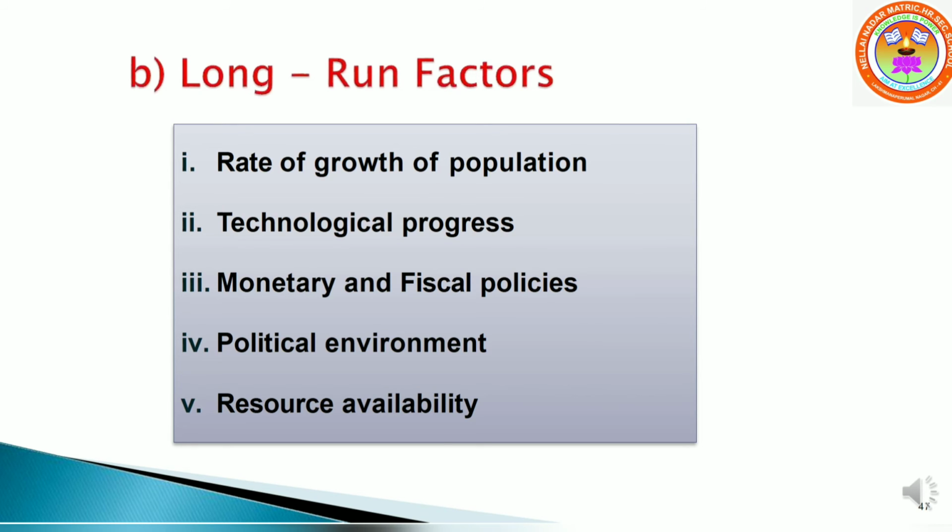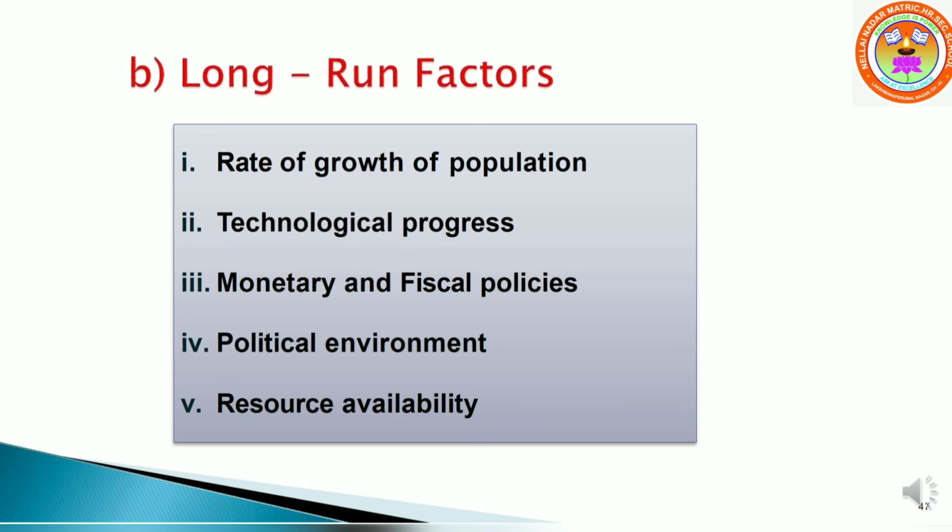Long run factors which influence the marginal efficiency of capital are rate of growth of population, technological progress, monetary and fiscal policies, political environment, and resource availability. First one, rate of growth of population. If population is growing at a rapid speed, it is usually believed that the demand for various types of goods will increase. So a rapid rise in the growth of population will increase the marginal efficiency of capital.